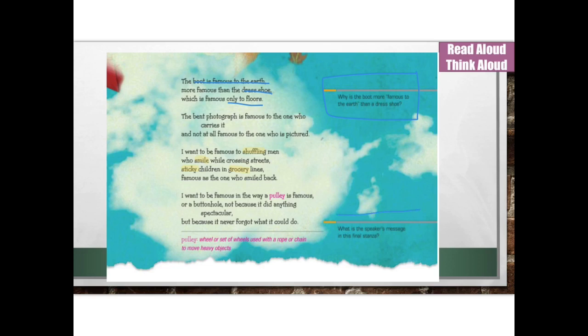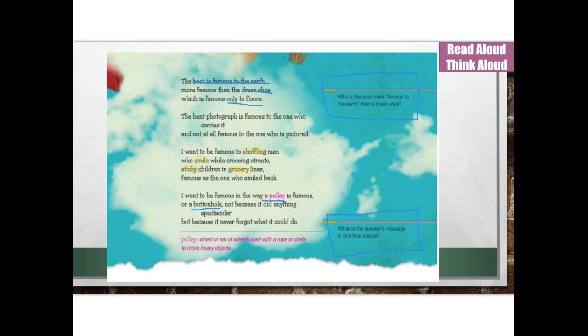And then we see, what is the speaker's message in this final stanza? I really like this stanza when it talks about being famous in the way a pulley is famous or a buttonhole. These are everyday objects that are doing very important things. Pulleys help to lift things, and buttonholes are great for your shirts, right?